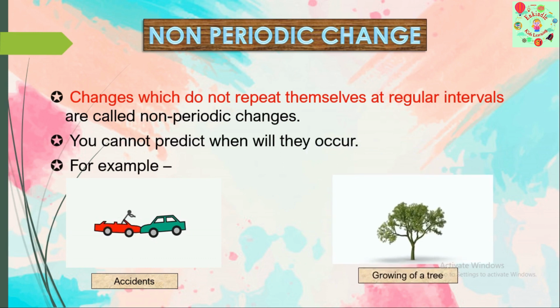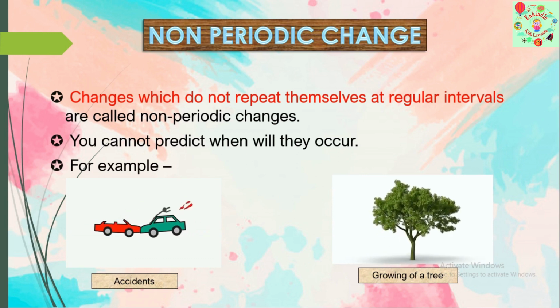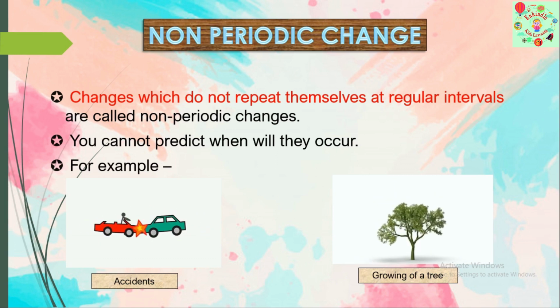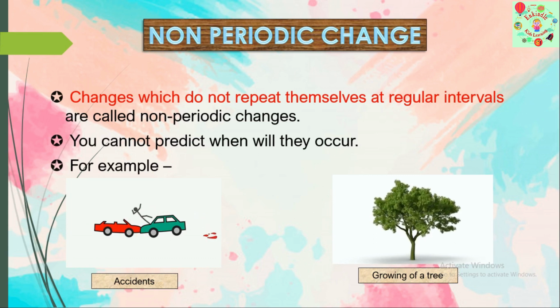What about growing of a tree? Will it keep on repeating again and again from small to large growth? No. Once the growth is done, it is done, isn't it? And can you predict when this will occur? When it keeps on growing? Not possible. Hence it is non-periodic change.